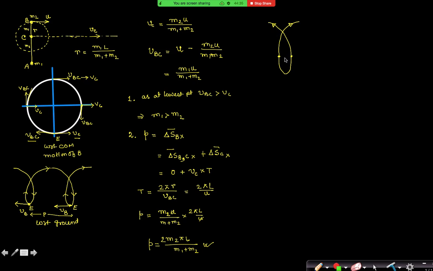Yes, sir. Now, what I have to calculate is that distance Q. Tell me, what is the direction of velocity of B at this point? Can you understand from the diagram? What is the direction of velocity of B at this point? Partially downward. Yes, it is vertical like this. This is the velocity of B. And what is the velocity of B at this point? It is upward.